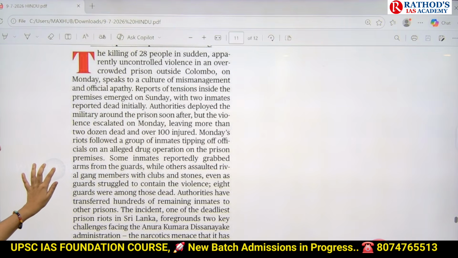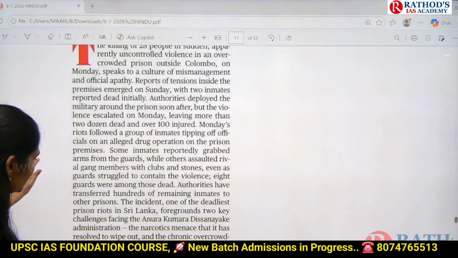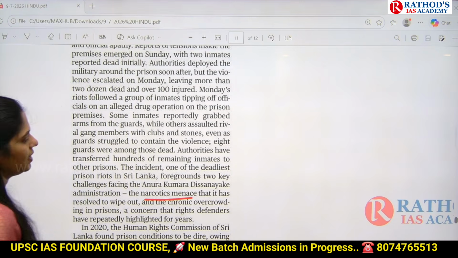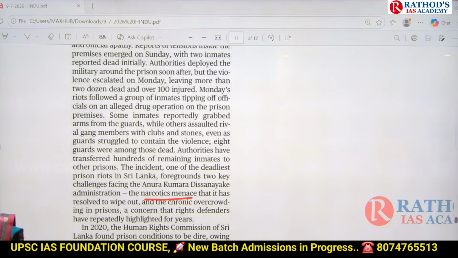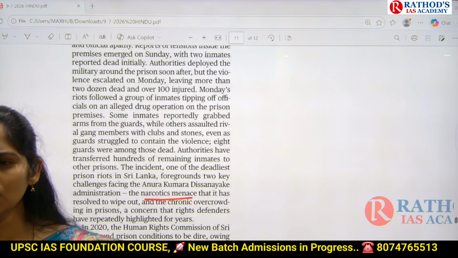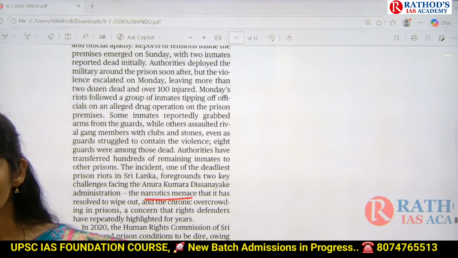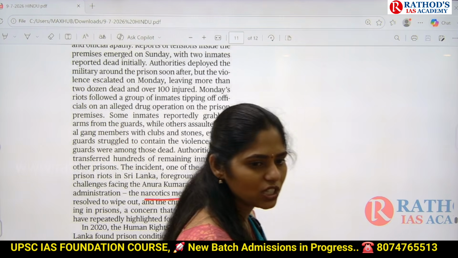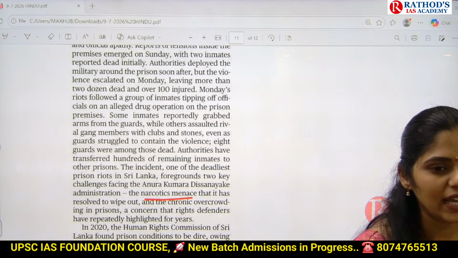Okay, they started using some drugs illegally, and there is a narcotic menace among these prisoners. That is nothing but they are using these drugs illegally. So whenever they are using drugs illegally, what happens? They will get hallucinations, and their body will not be in their control.